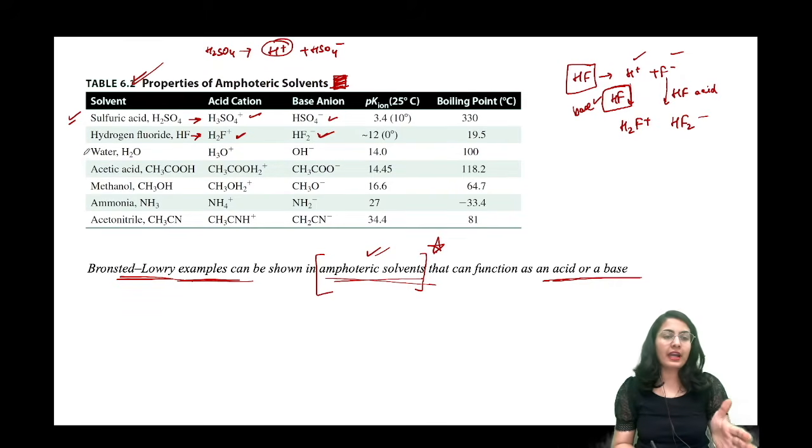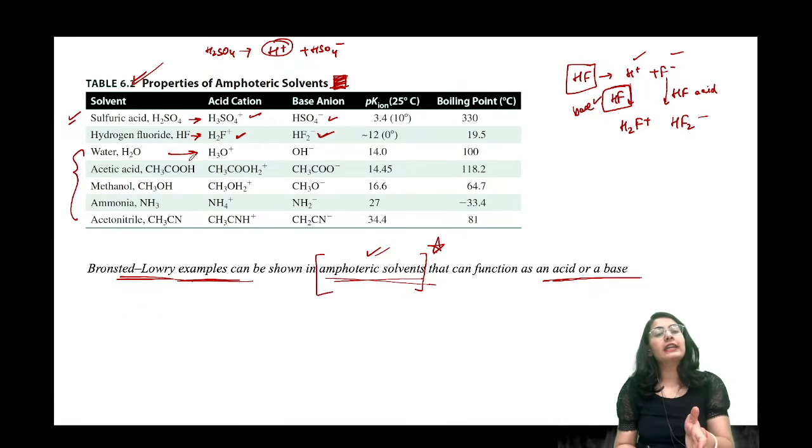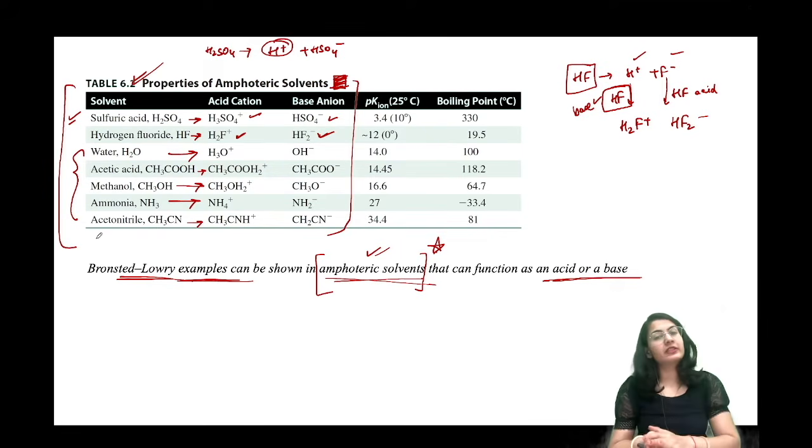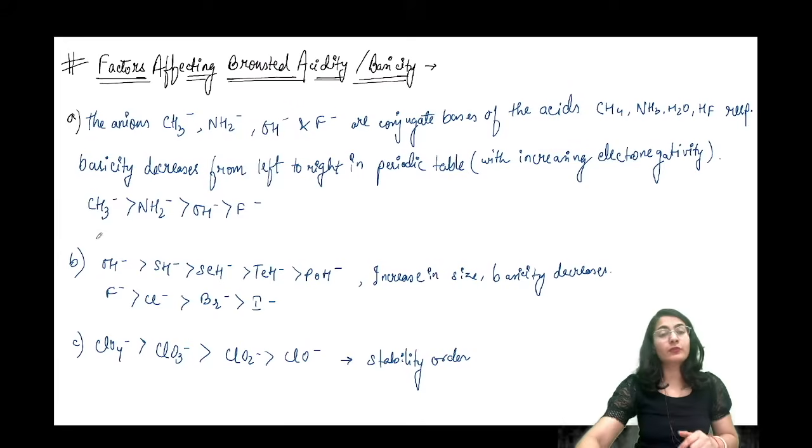So all of these can behave like amphoteric solvents, and this is how they are going to self ionize. Just go through this. It is nothing very difficult. You do not have to remember pKa, nor boiling point. Just try to go through all of these examples. Okay, now we move onwards.